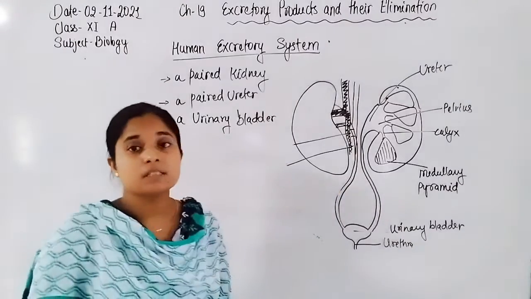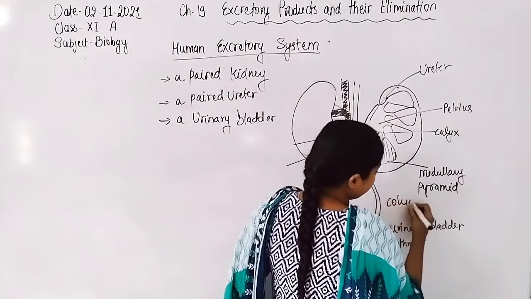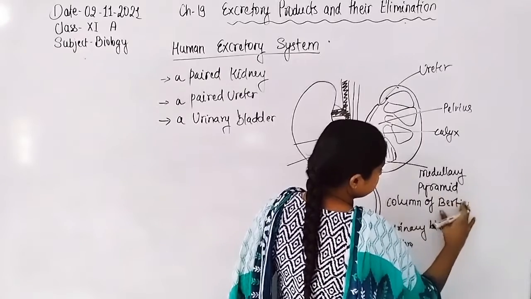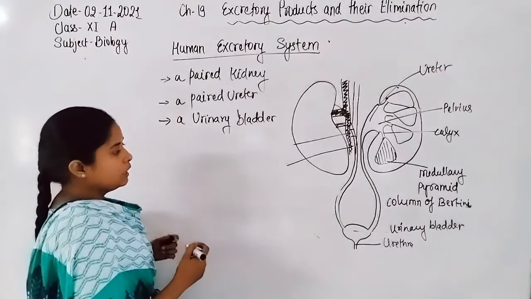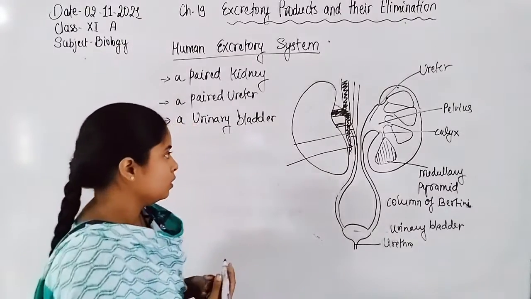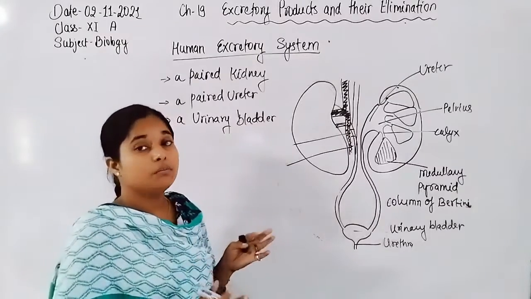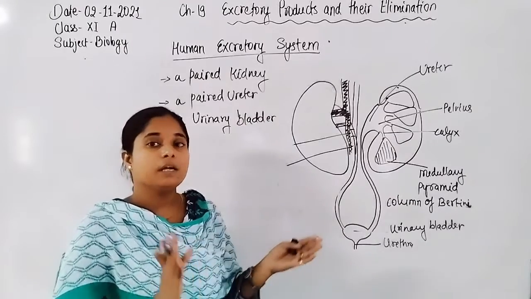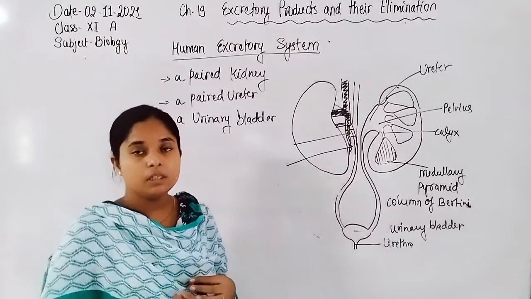The medullary pyramid is also known by the name column of Bertini. The column of Bertini has the maximum number of nephrons. In the nephron, the Bowman capsule or glomerulus, PCT, and DCT are all present in the cortex, whereas the loop of Henle is present in the medullary pyramid, or the medullary region.